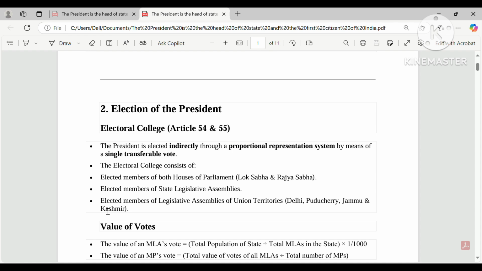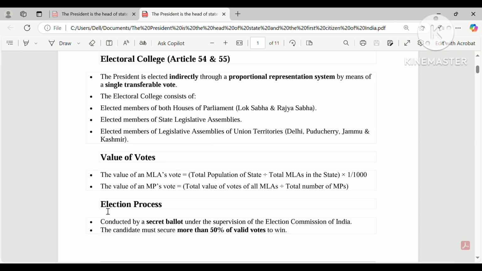Now we discuss one thing again. When we say that elected MLAs, elected MPs, and elected MLAs of Union Territories' legislative assemblies participate, then how can we distinguish their votes? What is the value of their vote? So here is a simple calculation. The value of an MLA's vote is equal to the total population of a state divided by the total MLAs in the state.